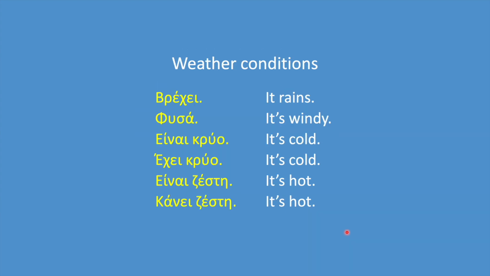As mentioned earlier, impersonal words and phrases are used in describing weather conditions. Here are some examples. Βρέχει, φυσά, είναι κρύο, έχει κρύο, είναι ζέστη, κάνει ζέστη. For more impersonal expressions about the weather, you can watch my video on that specific topic. There is a link in the description below.